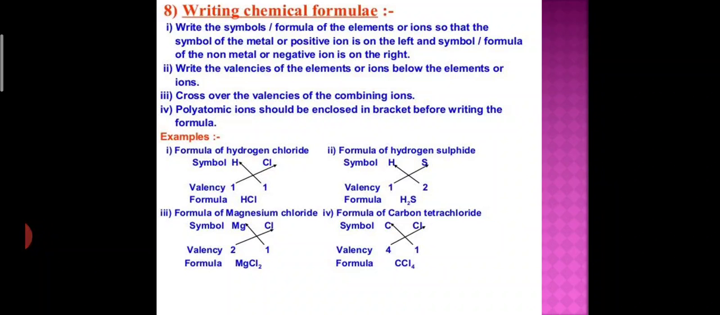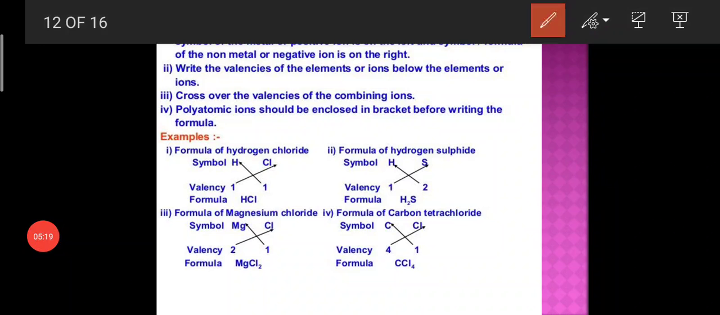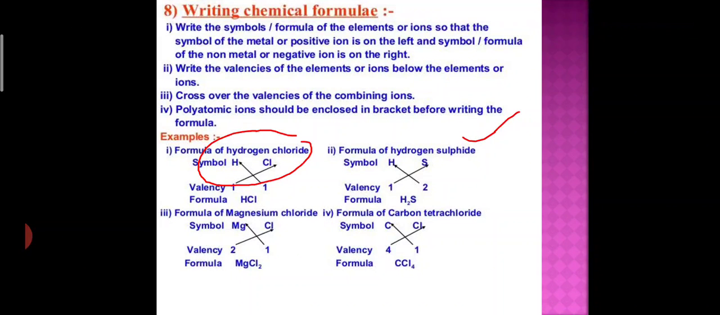You can take the example of sodium chloride, hydrogen chloride, and hydrogen sulfide. When you write the chemical formula of a compound, always write the metal on the left side and the non-metal on the right side. Metal is a positive ion and non-metal is a negative ion.